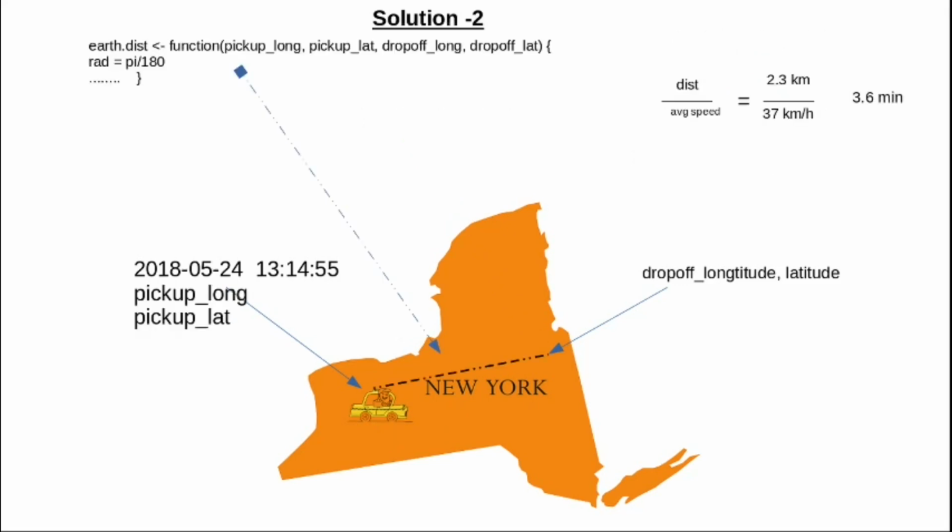In solution 2, I make a function called earth dist. This function calculates the distance between two locations, and after getting the distance, we divide by the average speed of a taxi and we get the taxi duration.